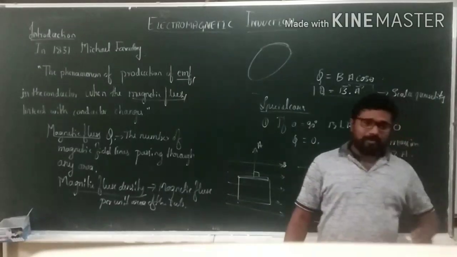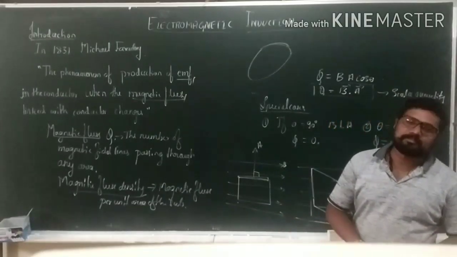Then what will be the unit of magnetic flux?